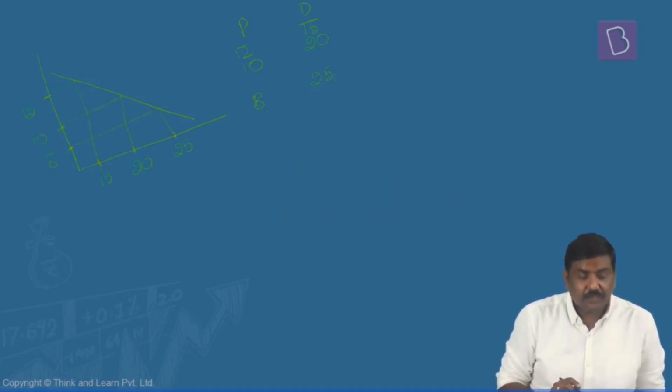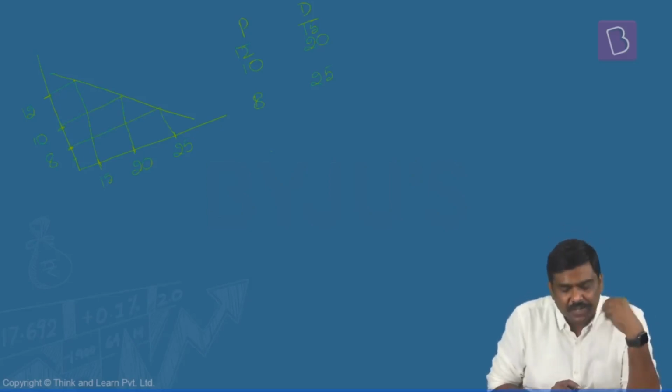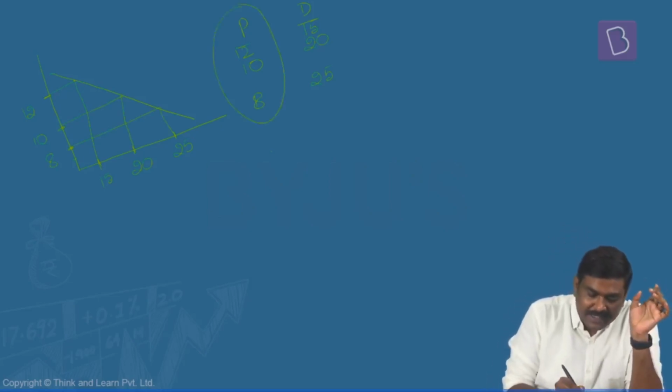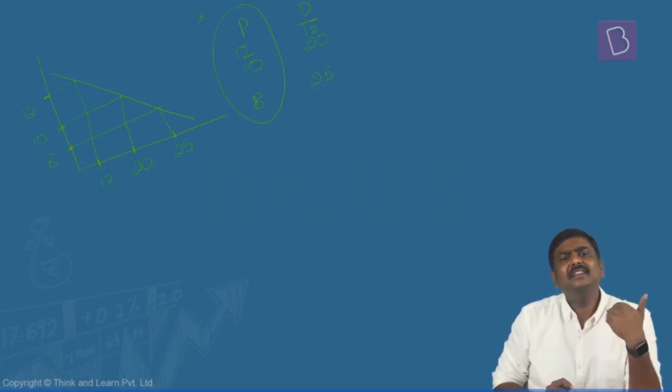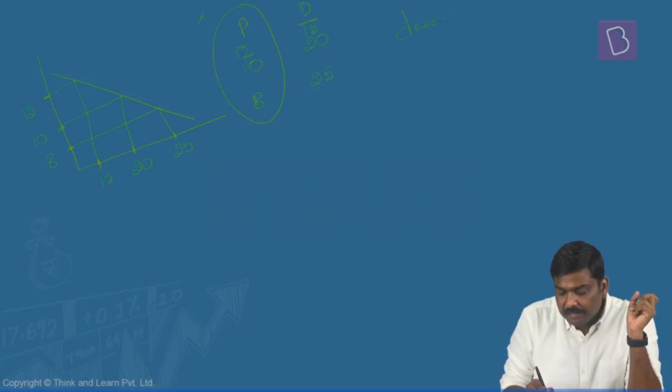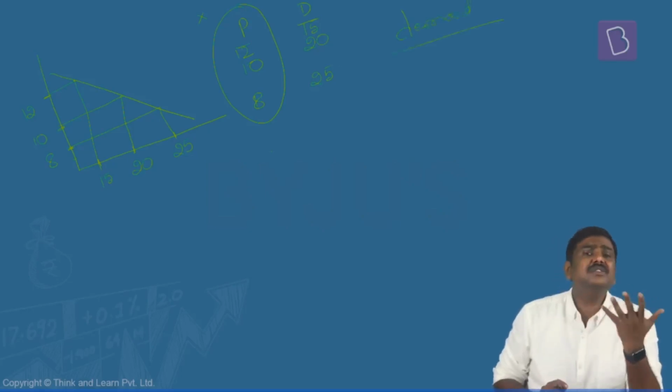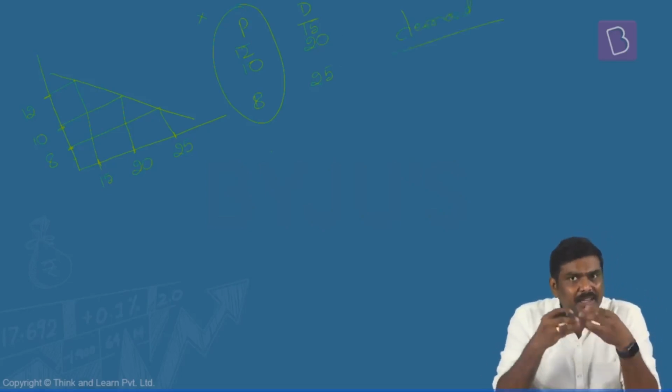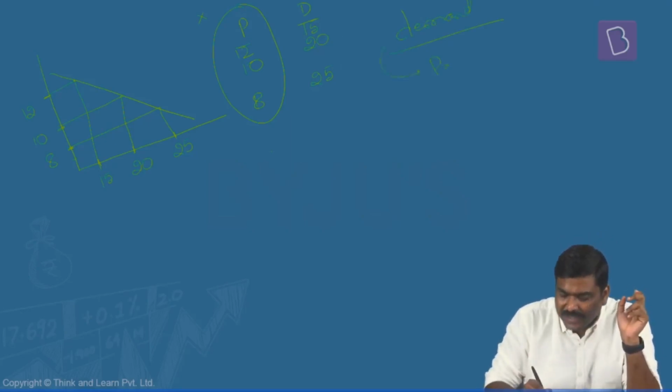Now what do you mean by shift of the curve here? Shift of the curve essentially happens when price doesn't change and any other parameter changes. Earlier we have discussed that the overall demand in the market is determined by various factors. The demand in the market is affected by factors such as the price of the commodity. One is price of the commodity.